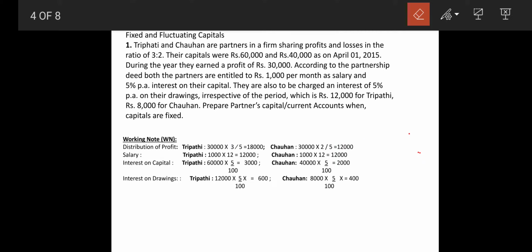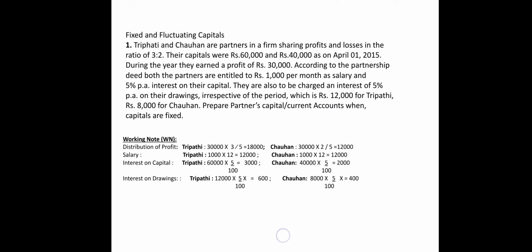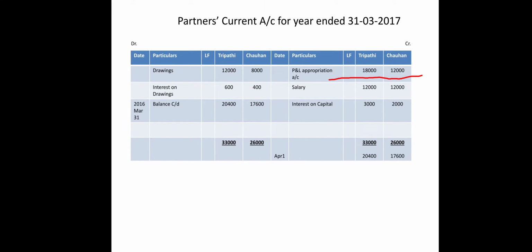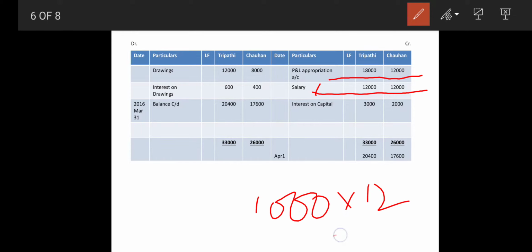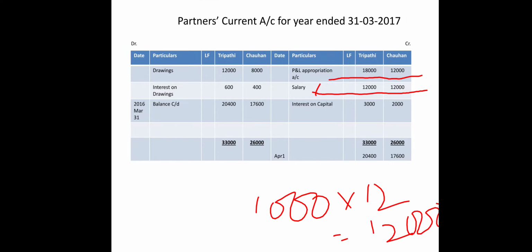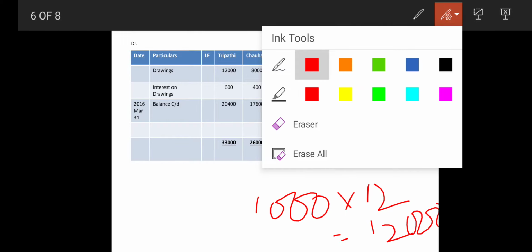Now next point, according to the partnership deed, both the partners are entitled to 1,000 per month as a salary. So now we are switching towards the partners' current account, where they have transferred the salary. So 1,000 per month salary. So 1,000 means 1,000 multiplied by 12. So salary is equal to 1,000 multiplied by 12. So I am doing over here 1,000 into 12 is equal to 12,000 as a salary. Clear? Same way, now further we are going to read it.